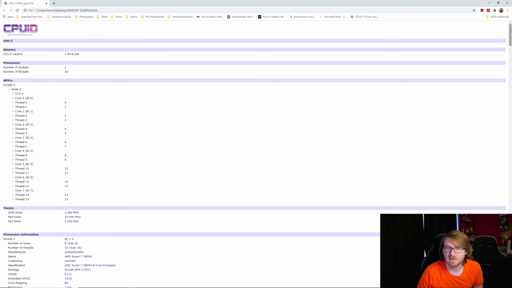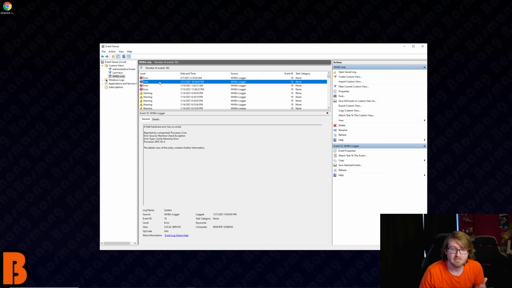And then we can find the APIC ID, APICs, right here. Bam. All right, so thread 0 and 1 are on core 0, etc. 2 and 3 are on core 1. So if for some reason your system maps them weird, you'll be able to find that using CPU-Z. Super handy. And then, bam, you know which core to back off that curve a little bit on, all right? And then we're going to go back in the BIOS and start making the curve bigger, the undervolt bigger, until we can't make it any bigger, all right?